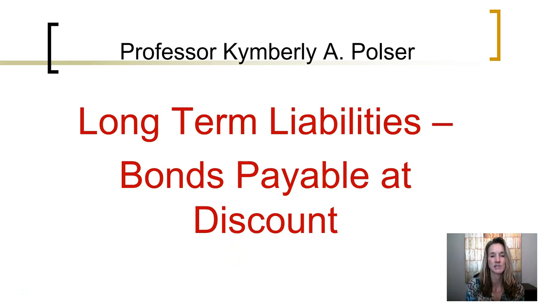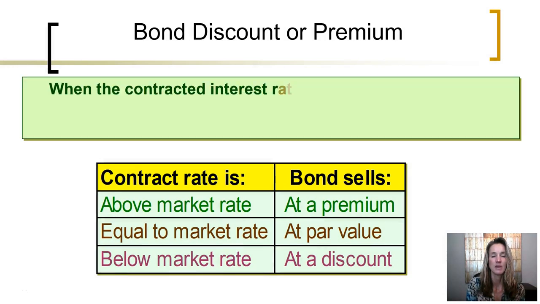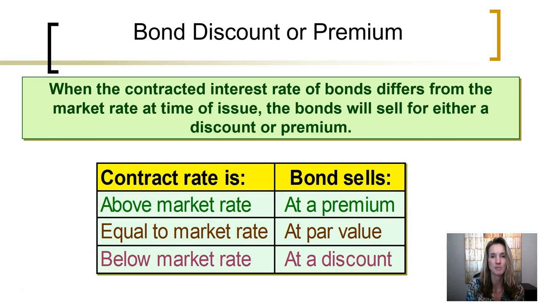This video is going to discuss the issuance of bonds at a discount. When the contracted interest rate of bonds, in other words, the rate of interest that the bonds are promising to pay to investors or to bondholders, differs from what the current market rate is at the time of issue. In other words, what are current investments on the market providing in a return to investors?